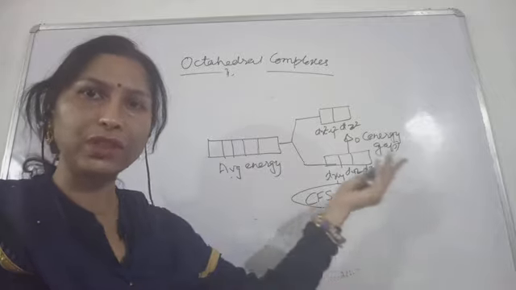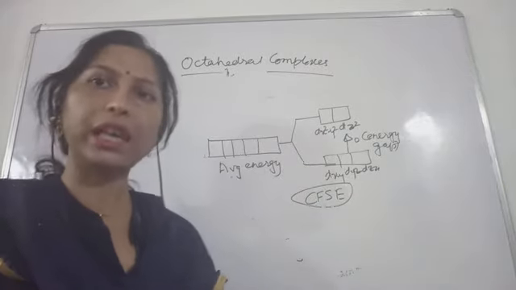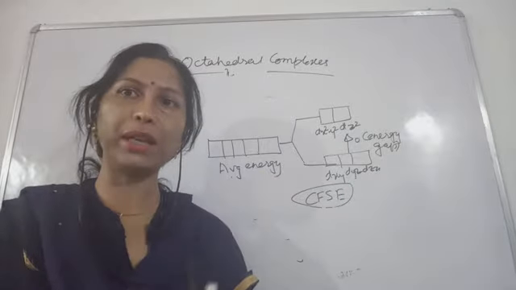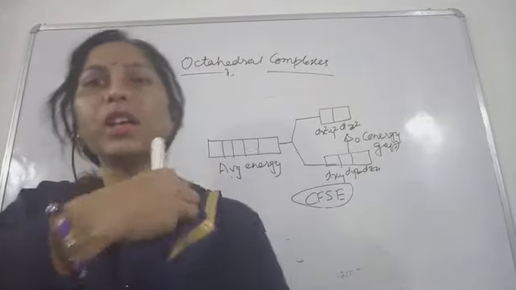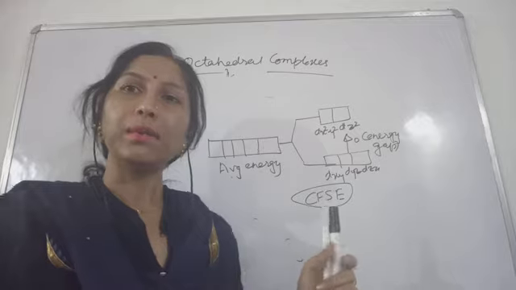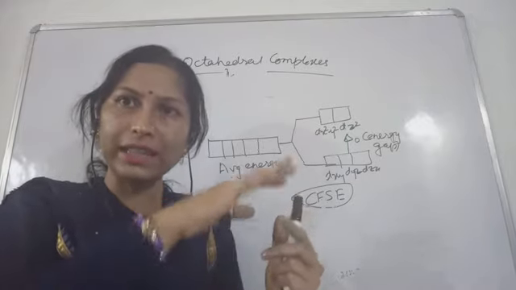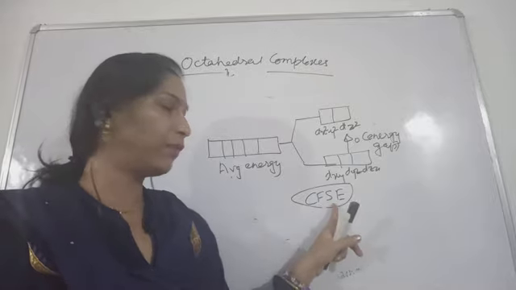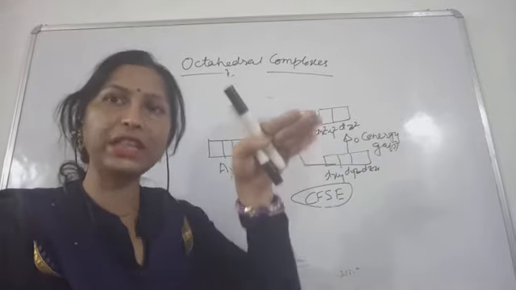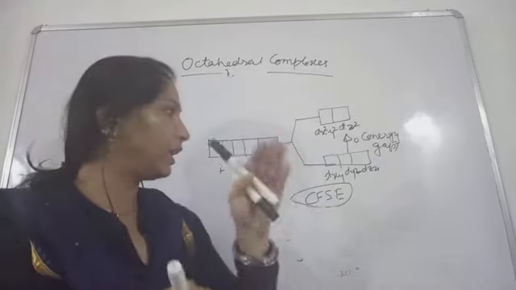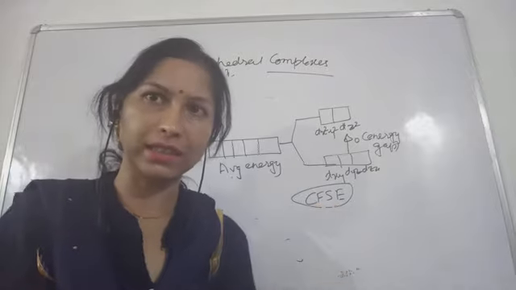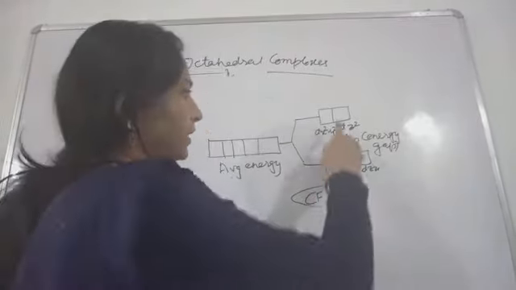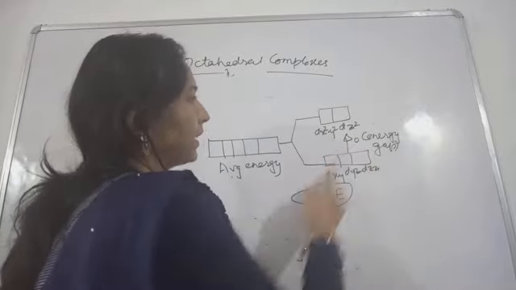The ligands which are approaching the metallic ion are the decisive factor. How much splitting will take place depends on the nature of the ligands. Now in this case the energy gap is delta O.